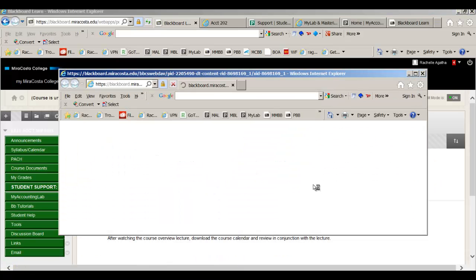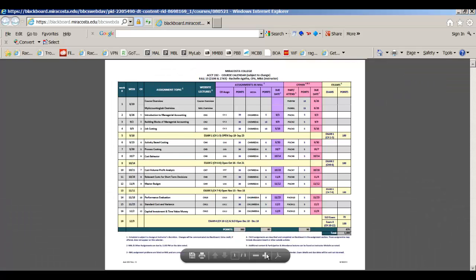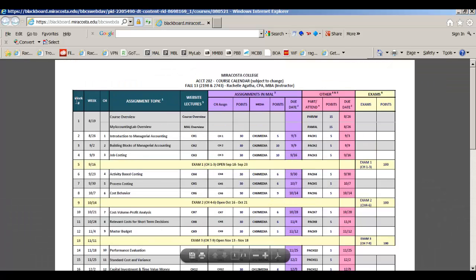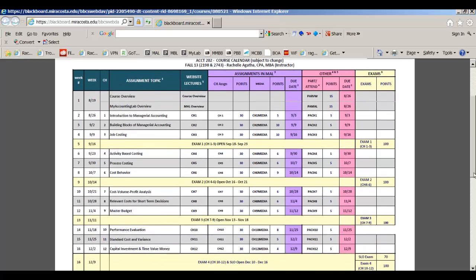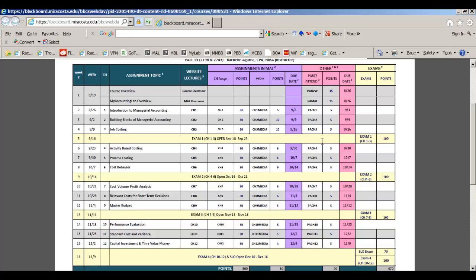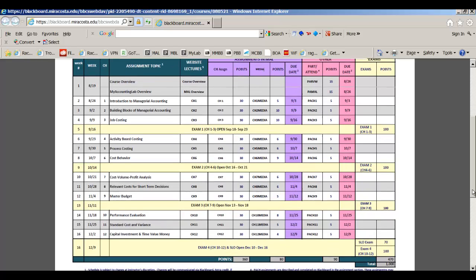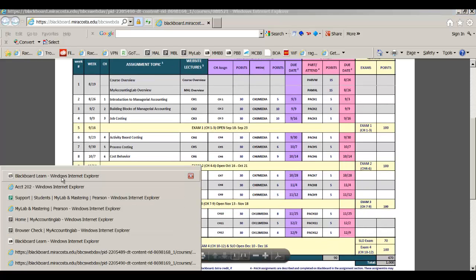You're going to download the course calendar. It's a nice, colorful, if you've taken my classes before, it's laid out the same. Here's your week. Your week number, your week date, your chapter, your assignment topic, the lectures, the narrated PowerPoints that are on my lecture, the MAL, my accounting lab assignments. Here's your participation and attendance points, and then you'll see that there are 4 exams. So at the end of the term, you're also going to be tested on your SLOs, and the dates are all on here. So this is a really valuable tool, so hang on to it. Keep it right there with you.